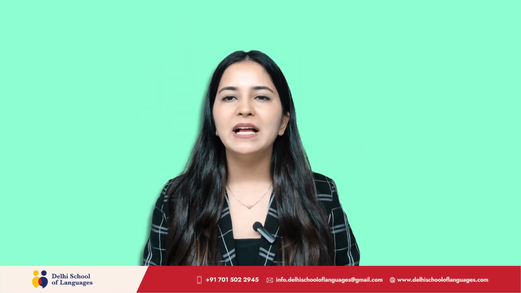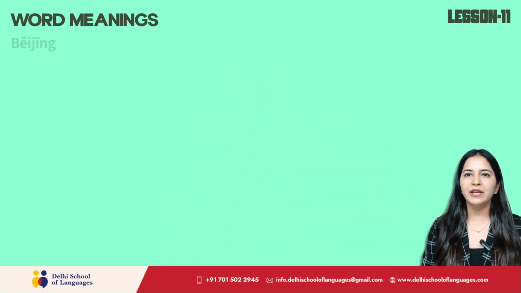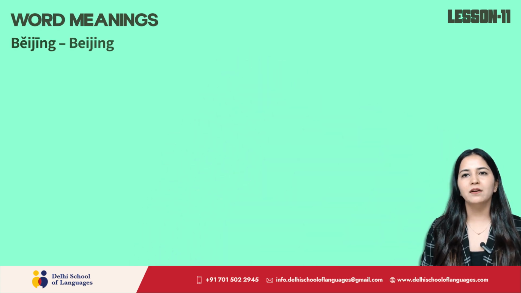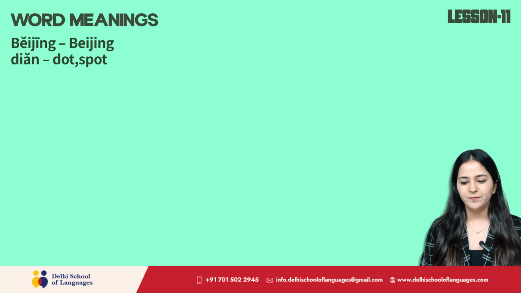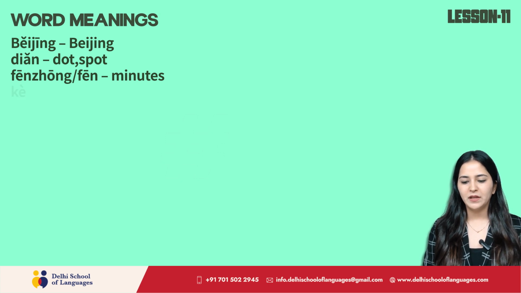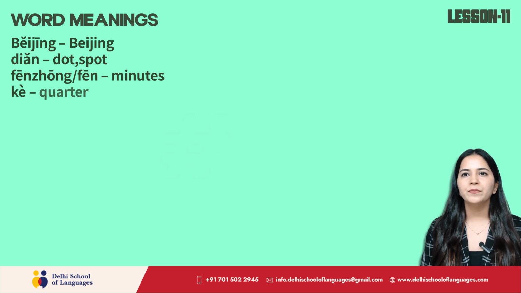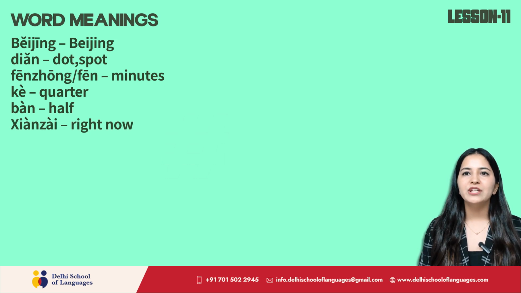Today we are going to do lesson 11 of basic Chinese course. Word meanings. Pai Ching, Beijing. Tien, dot, spot. Fun Chong or fun, minutes. Kh, quarter. Pan, half. Xian Tsai, right now.